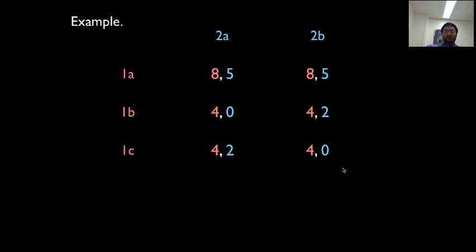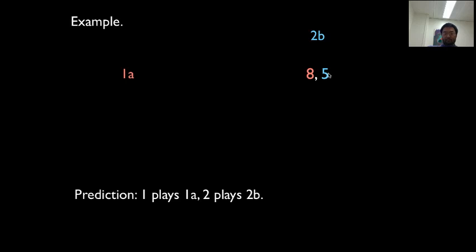As you might have expected, there's another way of doing this. We can say 1A strongly dominates 1C instead, and eliminate that. Now in this game, 2B weakly dominates 2A, because it's a tie here and 2 is bigger than 0. So then we can get rid of 2A. And now, for person 1, 8 is bigger than 4, so 1A strongly dominates 1B. We have this. So this is a different prediction from the first one. In the first order of elimination, we ended up with 1A and 2A, and now we end up with 1A and 2B. It's a different prediction.